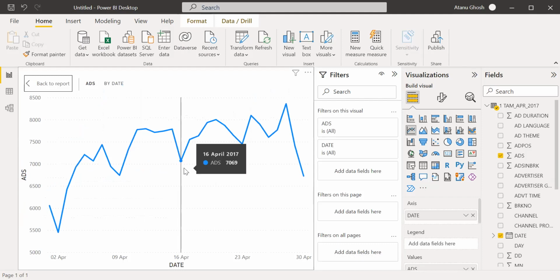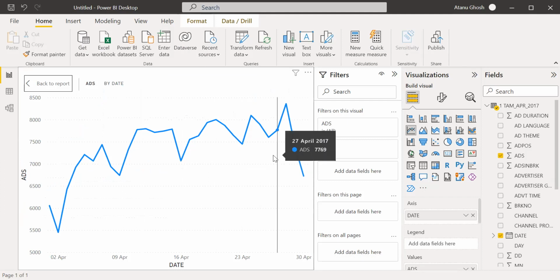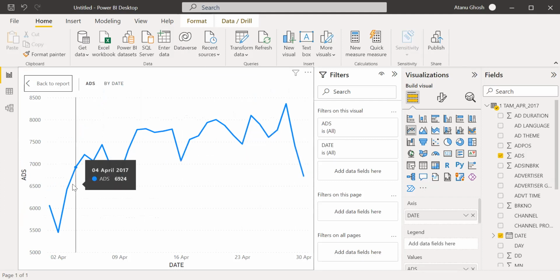So that means on Sundays the number of ads are less. Interesting. 16th April is also a Sunday. 23rd April is also a Sunday. Interesting. Sundays, the number of ads are less.